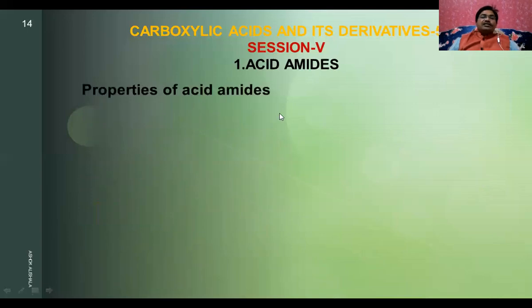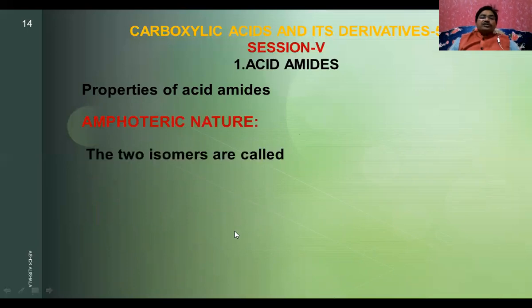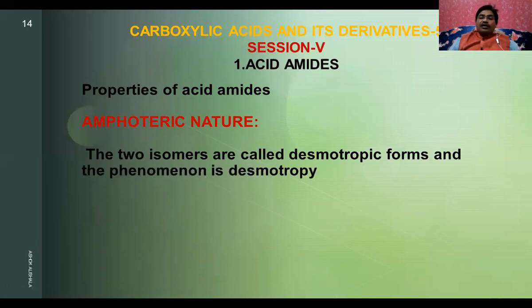Now let us see the other one. In the amphoteric nature, the two isomers are called desmotropic forms, not similar to the keto-enol form. And this amphoteric, that is keto form and enol form, are called the desmotropic forms, and the phenomenon is called desmotropy.